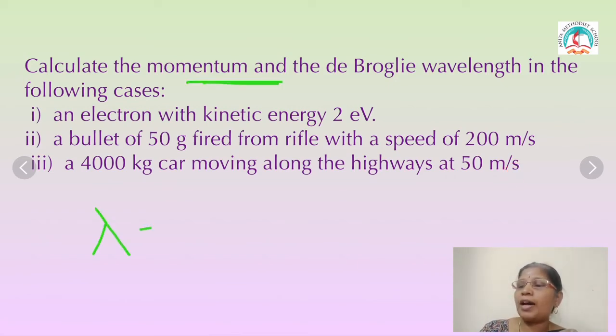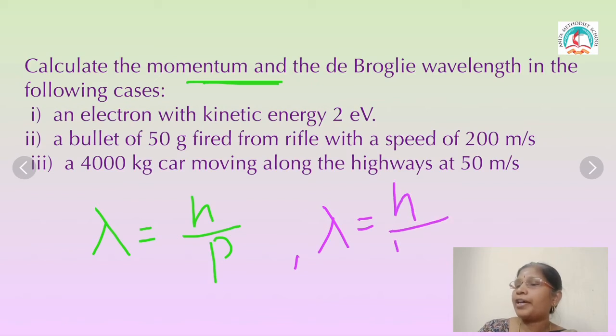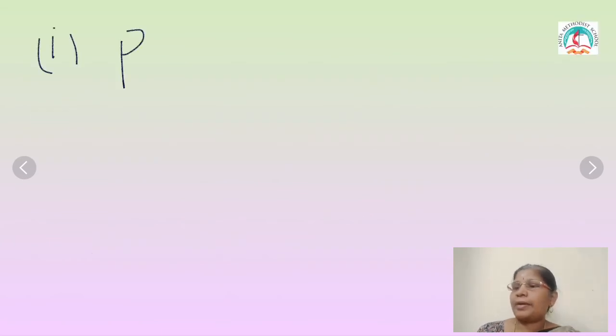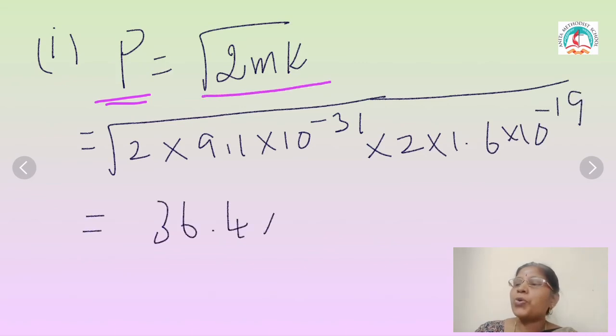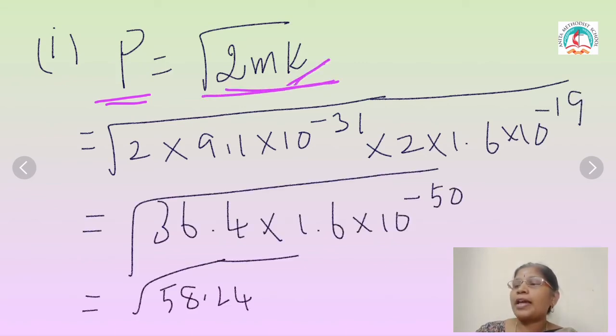You know the formula: lambda equals h by p. And when mass and velocity are given, lambda equals h divided by mass into velocity. So you are calculating the value of momentum and the de Broglie wavelength. Look at the first case. In the first case, momentum is equal to the square root of 2mK. What is this K? K is the kinetic energy. K value is given.